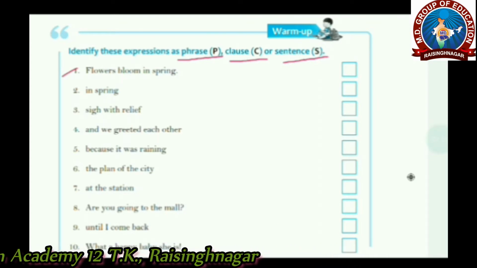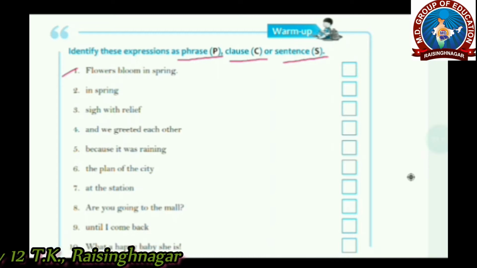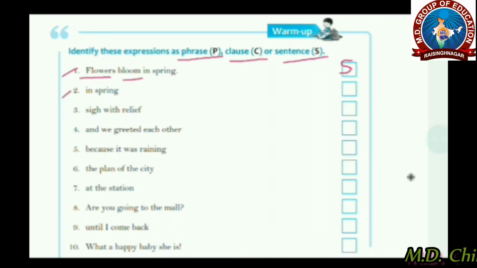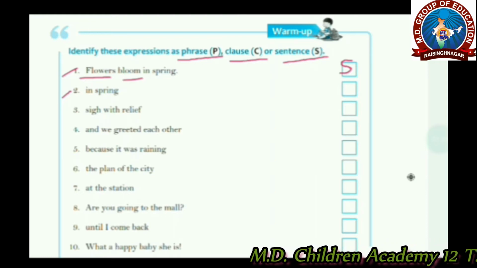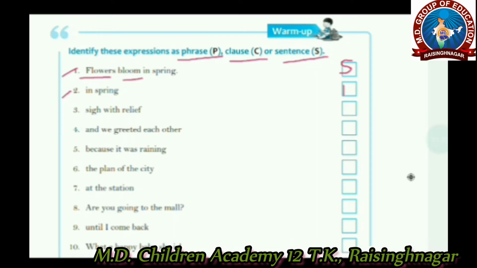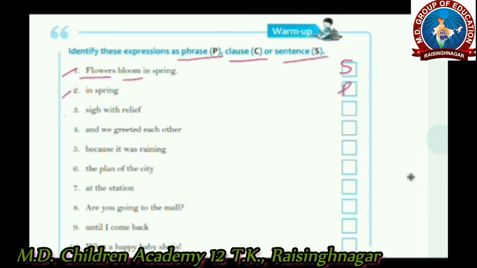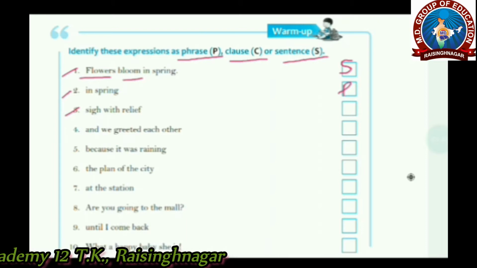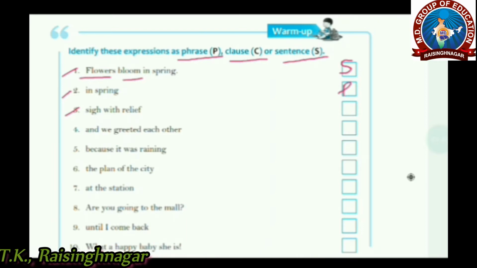First sentence is: flowers bloom in spring. This is a group of words that contains a subject and verb and it's making a complete sense. So we can call it a sentence. Second one is: in spring. It's a group of words that doesn't make a complete sense and doesn't contain a subject and verb, so it's a phrase. Third one is: sigh with relief. It's again a group of words but it's not making a complete sense and doesn't have a subject and verb in it. So again it's a phrase.